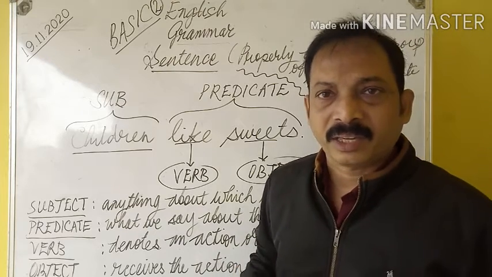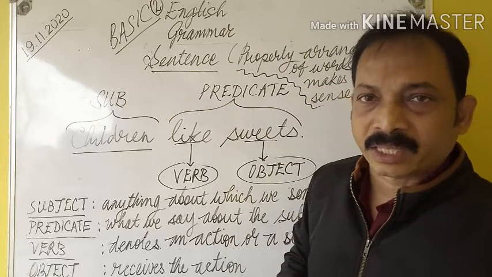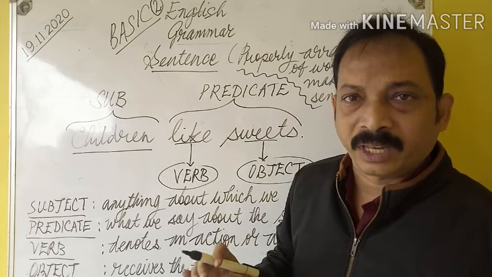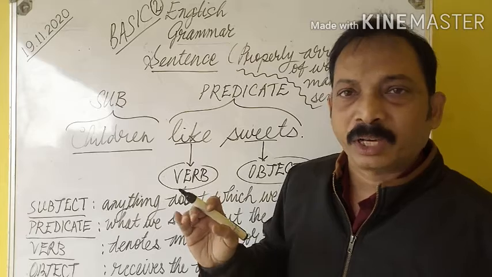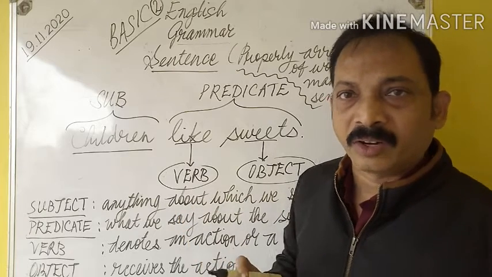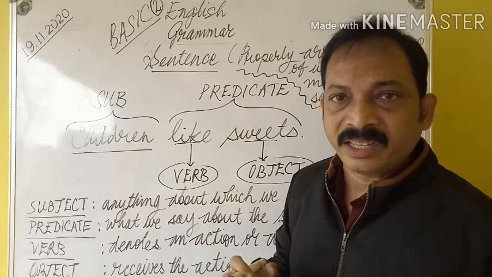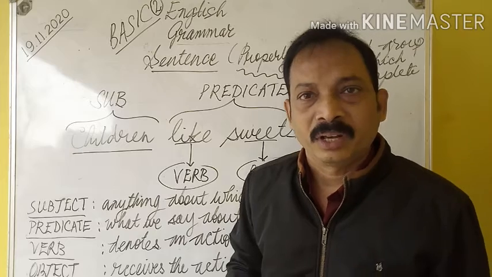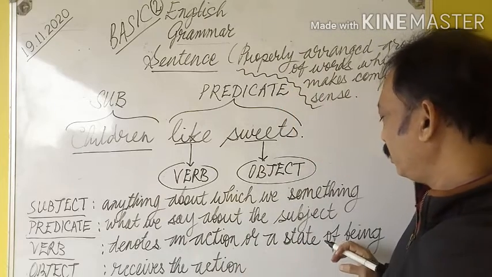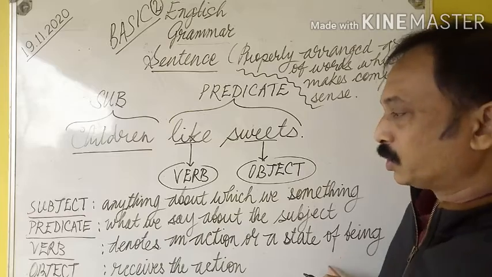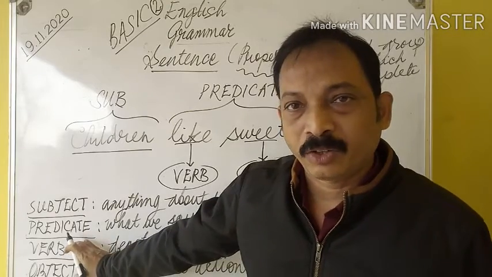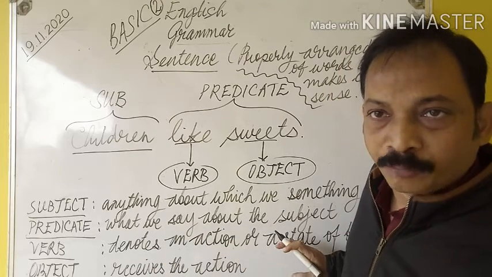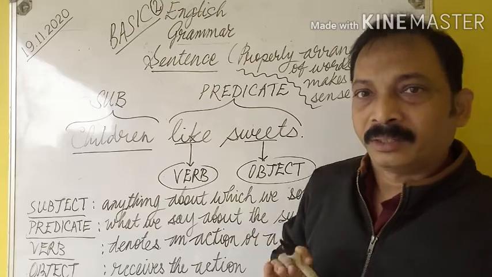He is sick. Here he is the subject and is sick is the predicate, and the predicate has the verb in it, that is. Here the verb is doesn't denote any action. It denotes only a state of being, that he is sick. That is his position now. So a verb can denote two things. It can denote an action or a state of being. State of being in simple words is a position.